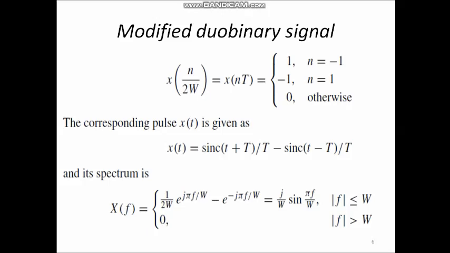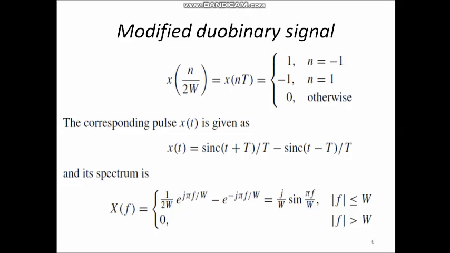Here normalized amplitude plus 1 and minus 1 are considered for n equal to minus 1 and for n equal to 1. So, x of n t equal to 1 for n equal to minus 1 and it is minus 1 for n equal to 1 and 0 otherwise. So, again only two non-zero values are taken here.